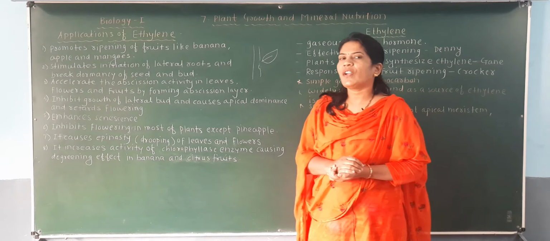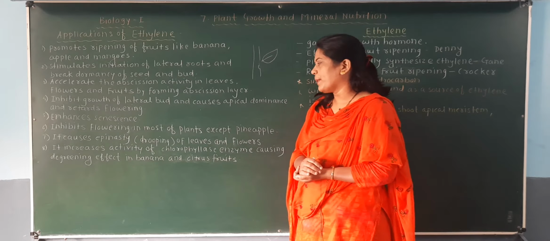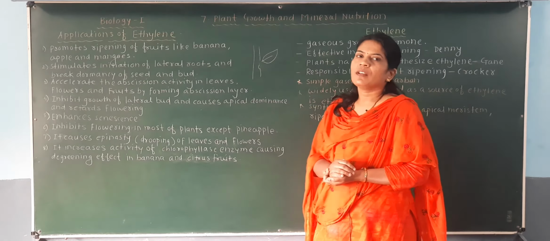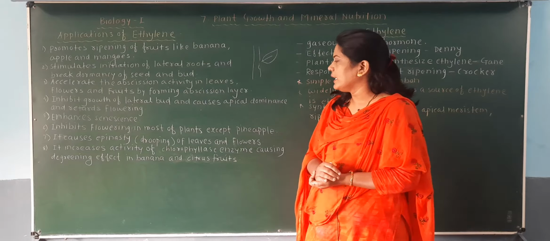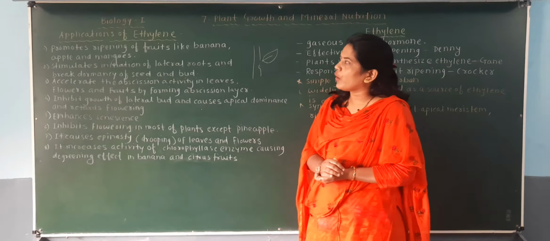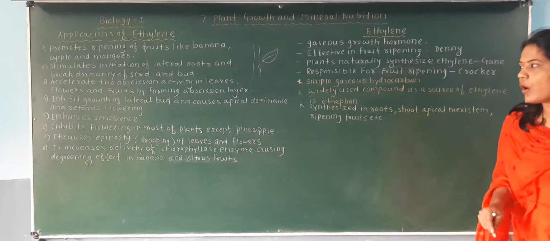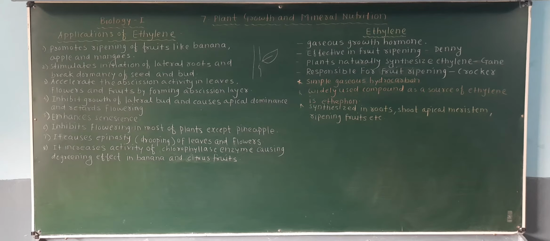Removal of the green color means yellowing of the leaves, and particularly you will find it in banana and the citrus fruits. Particularly means a number of plants will be there, but two examples are given here, banana and citrus fruits. So we have discussed the effects of this ethylene. Read it carefully on the board. You can observe there are about 8 different applications of ethylene given, and you have to remember all these applications. Observe one time.